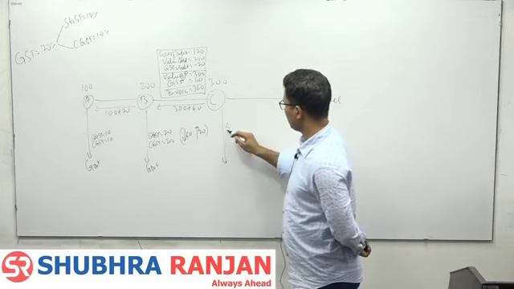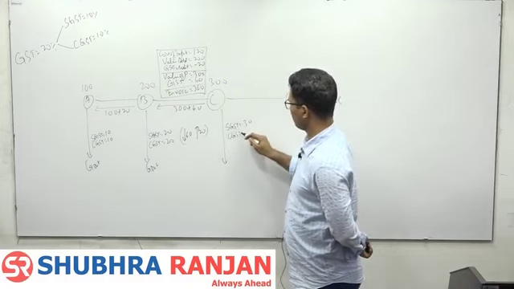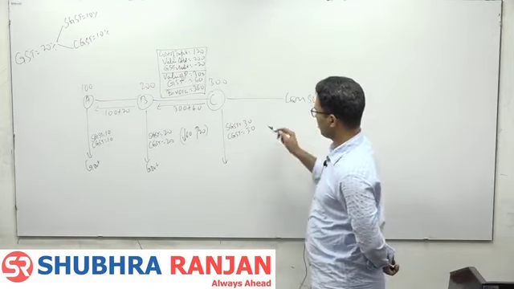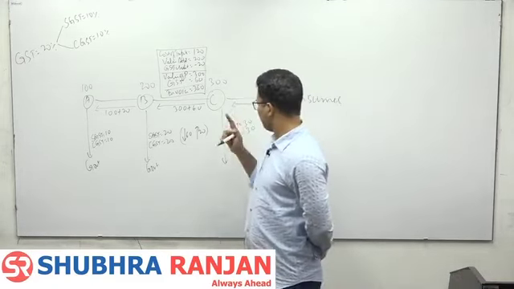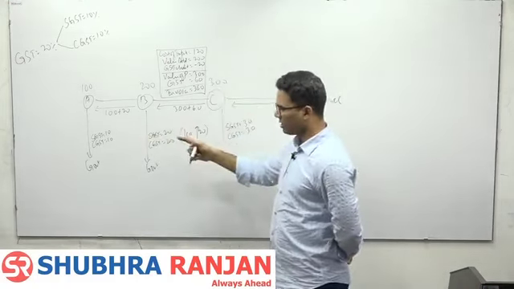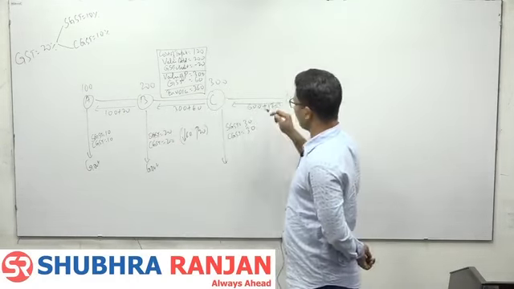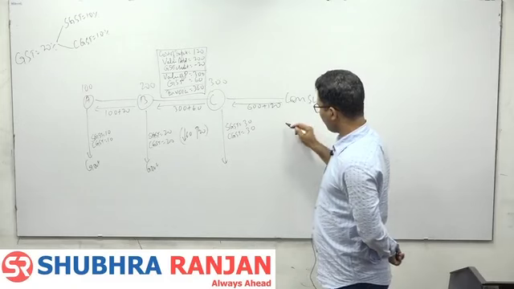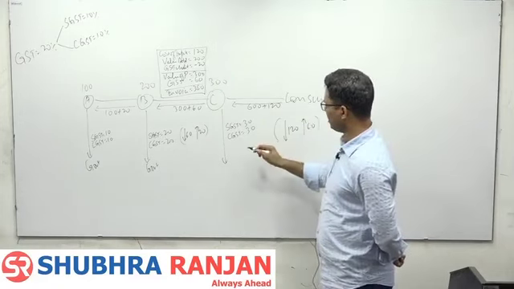C pays SGST on 300, pays 10%, 10%. So basically C collects how much from the consumer? C has to pay 60, here 40 was paid, 20, 20, 40, 60, 120, 300, 200, 100, 600. So C will collect 600 plus 120. While C was going to pay only 60, government said that you pay entire 120, we will give you back 60. So C effectively paid this to the government.